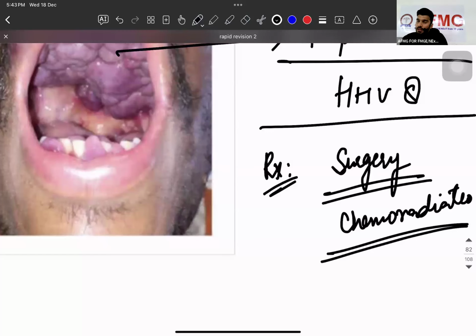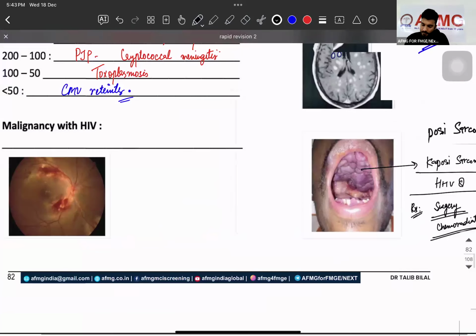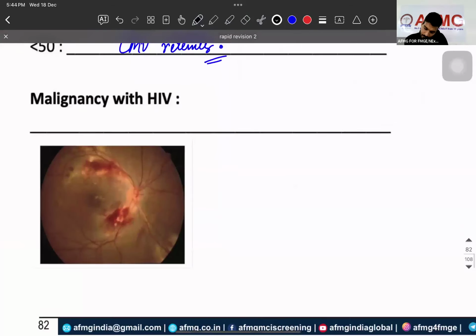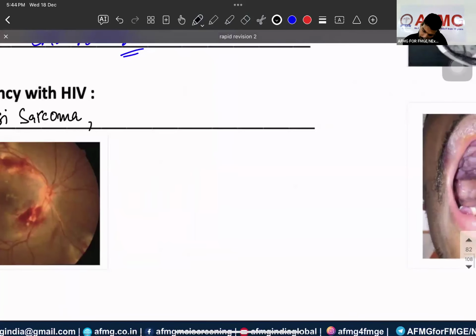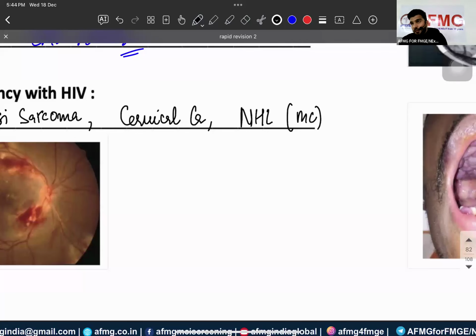Is that clear? Next, what are the malignancies with HIV? Kaposi sarcoma, cervical cancer, and non-Hodgkin's lymphoma. The most common is non-Hodgkin's lymphoma.